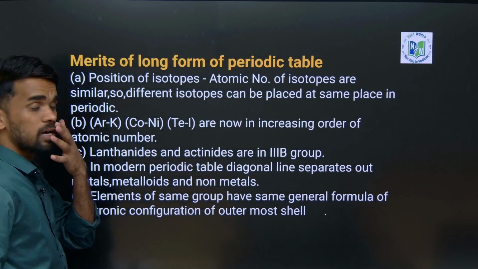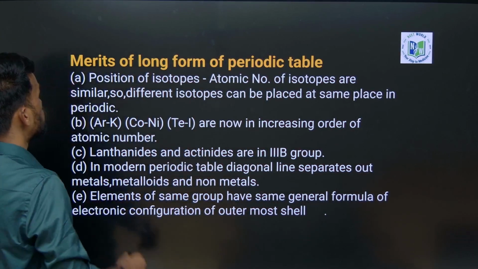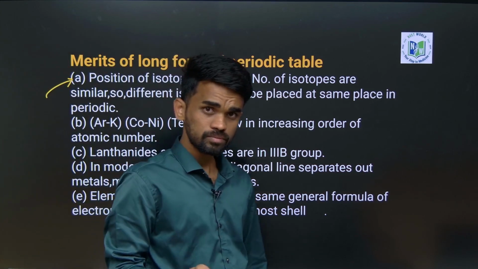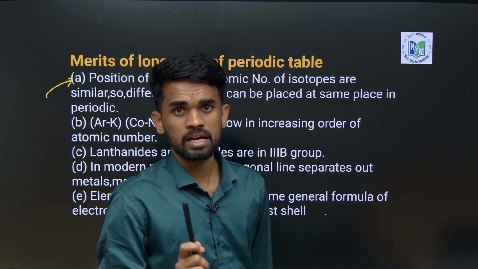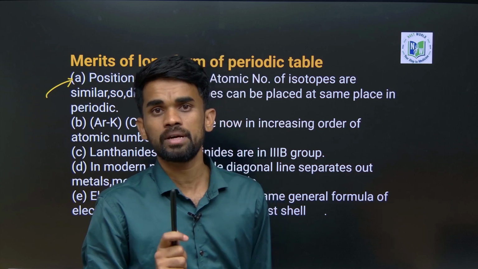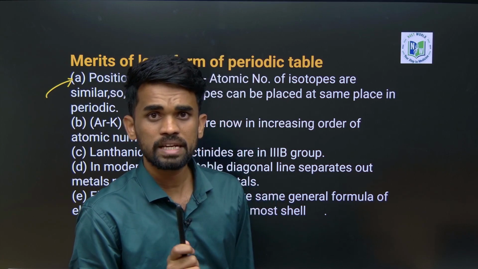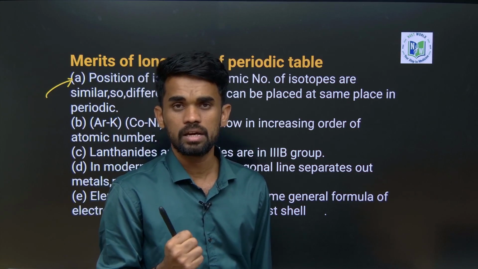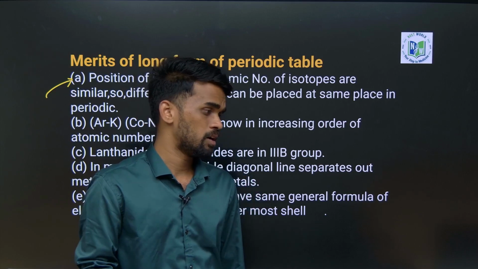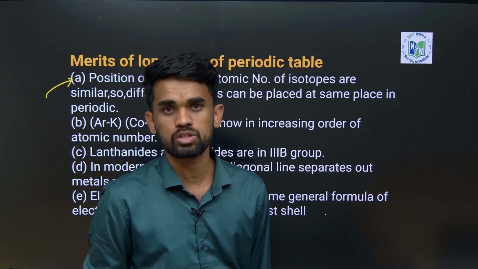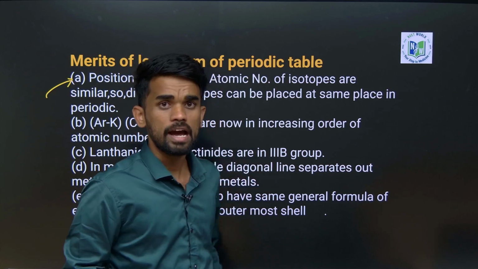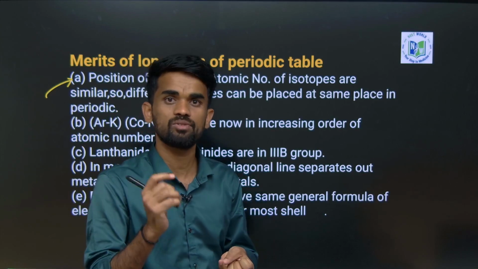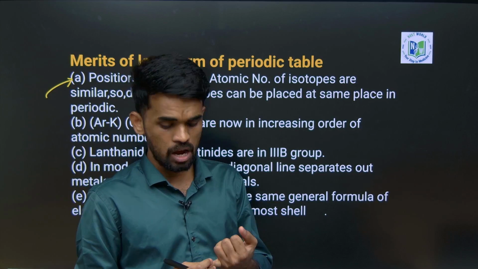Okay, so what are the merits of this periodic table? The position of isotopes is satisfied now, because periodic properties are functions of atomic number, not atomic mass. So all the isotopes will have the same atomic number, right? And there will not be any inclusion of anomalous pairs either. So there is no issue with isotopes, because all isotopes have the same atomic number, as the number of protons is the same in all cases.